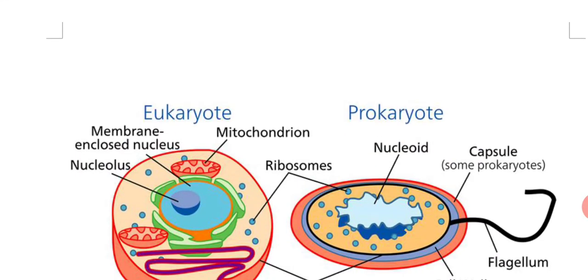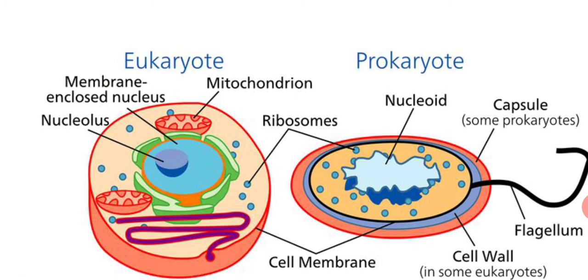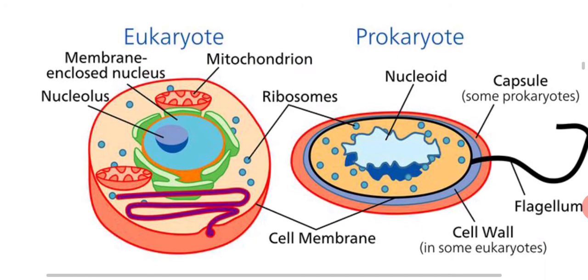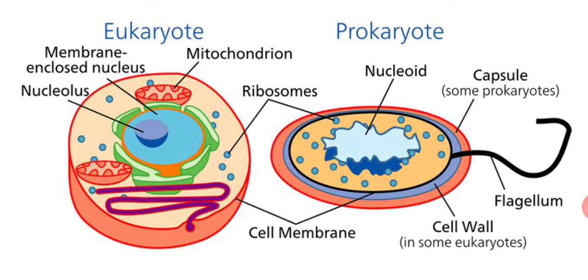Now we will discuss eukaryotes and prokaryotes. We can differentiate the eukaryote cell and the prokaryote cell by the diagram.